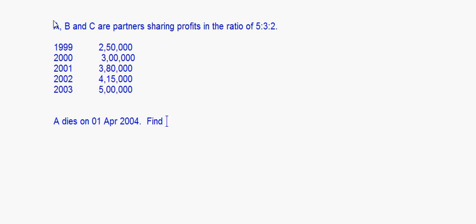So you have to find out the share of A's profit up to his date of death on the basis of average profits.